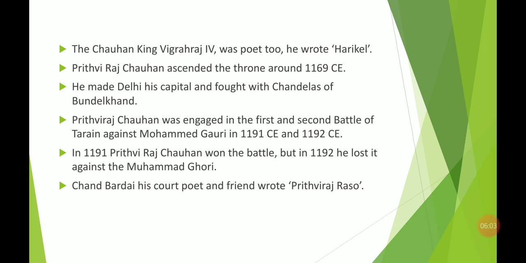In 1192 he won the battle, and probably after Prithviraj Chauhan there was no proper ruler who could fight against the Turk dynasty. After this the Muslim invaders started coming into the Indian kingdoms.